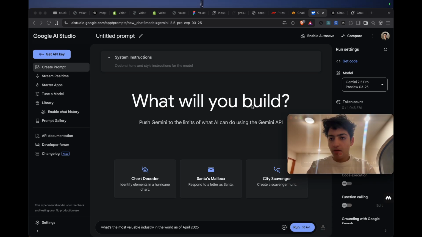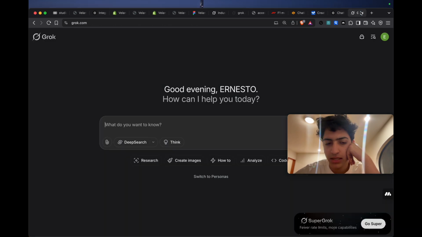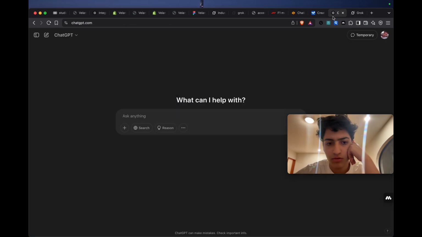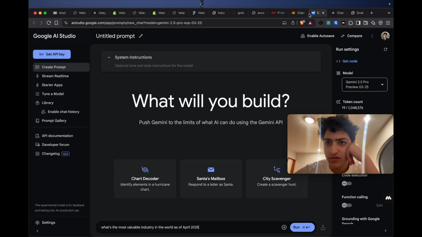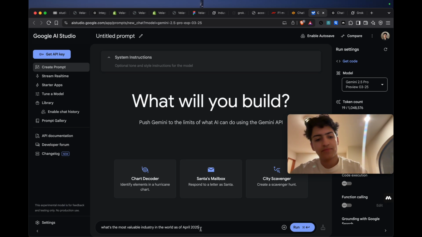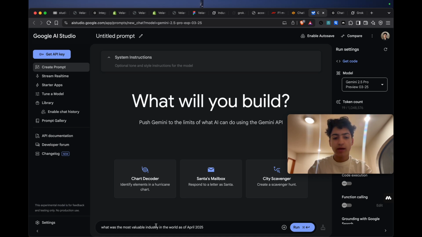For this query, I think Grok is going to be the best one because it requires research. As you can see, this one doesn't really have an option for researching, and this one has an option for researching, and also this one. So I don't think that's the most. No, I'm just going to, no. Okay, let's go. What was the most valuable industry in the world in the?